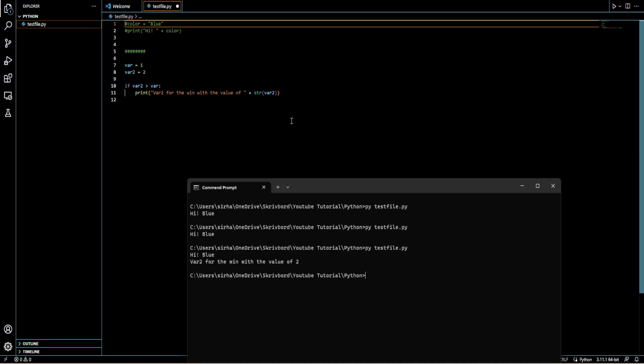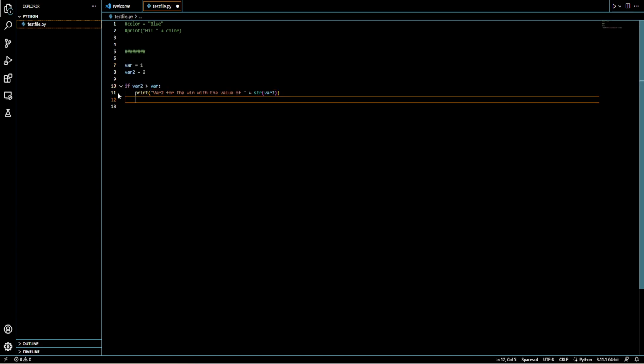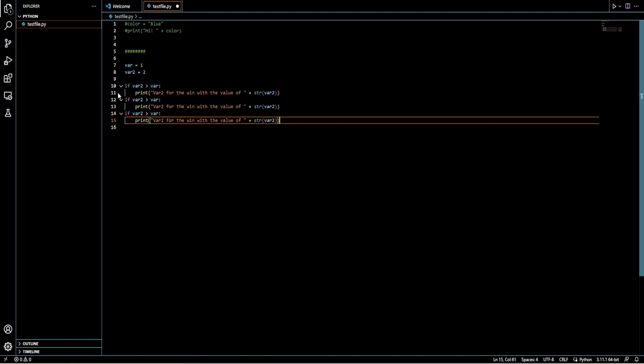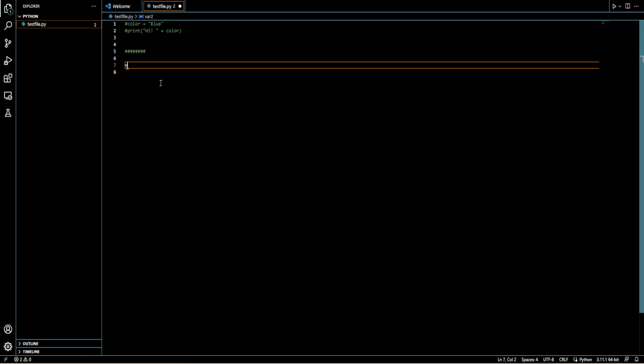Yeah, with the value of 2. And if you want this to happen multiple times, you'll have to take this and do that, just like this, multiple times. Kind of annoying, right? So what you can do is make a function, and a function is built up by def, which, I'm gonna be honest, I kind of forgot what def stands for, but it's def and then the function name.